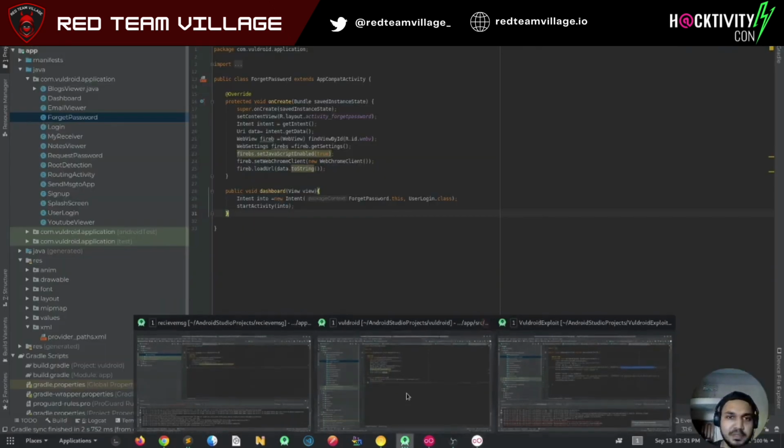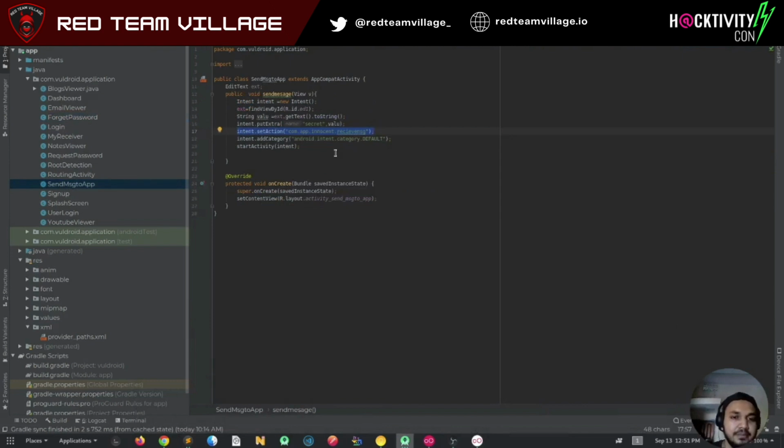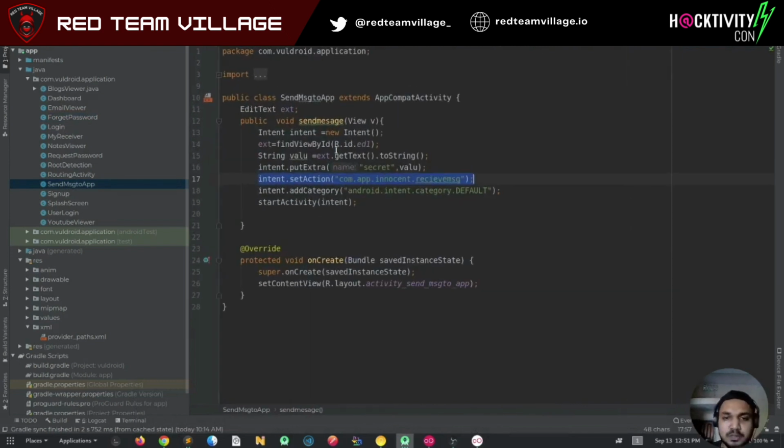So let's open the Worldroid code. We have the send message to app activity. Let's zoom in. Yeah, now we see we have the function send message. So what we do, we extract the text that we want to send, and we pass it to an action that is